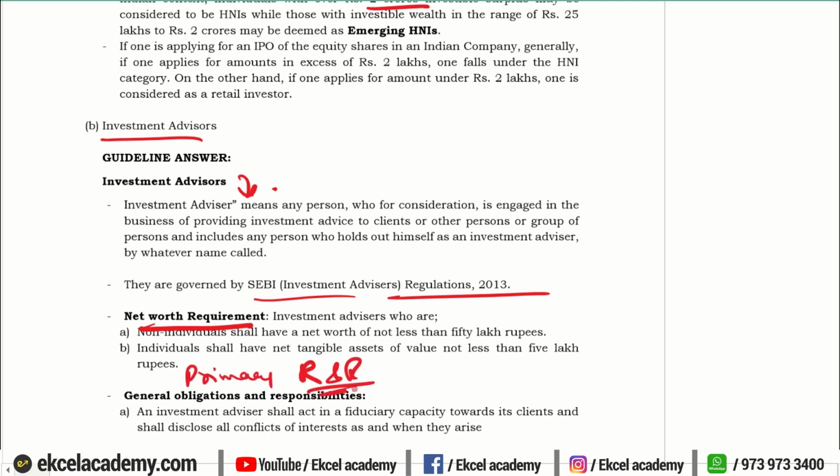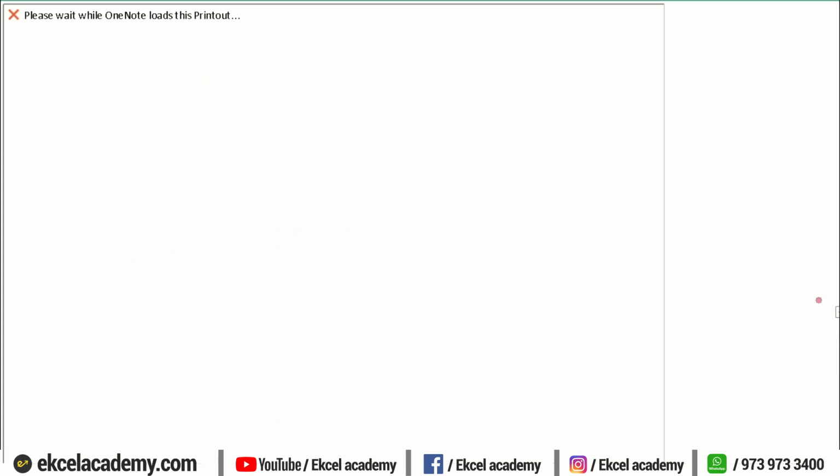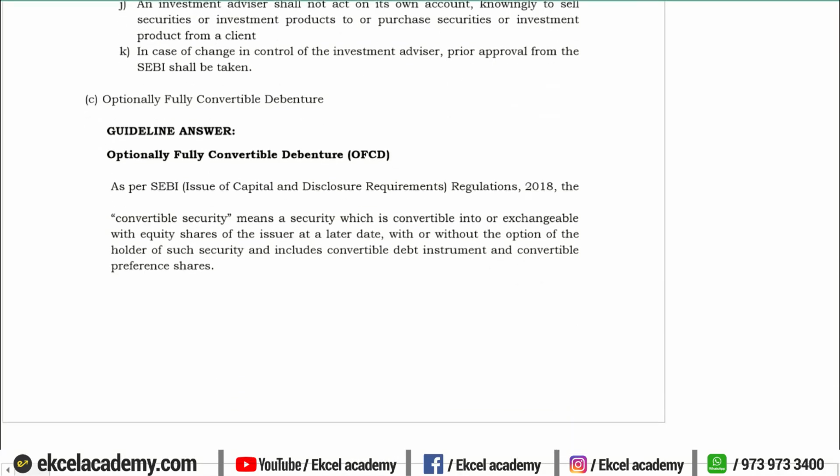Since it is a 3-mark question, you don't have to give all the roles and responsibilities that are entrusted on the investment advisors. Only the primary roles and responsibilities can be quoted. That is sufficient for a 3-mark answer. I have just quoted all the roles and responsibilities so that you can go through and revise.